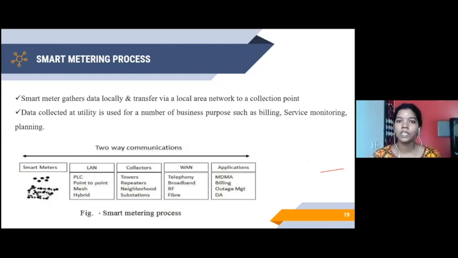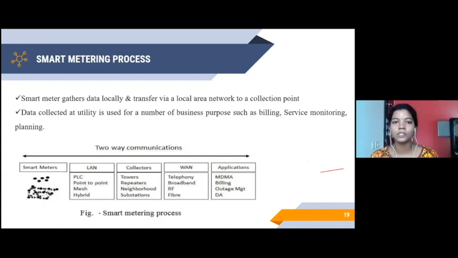Okay, here we are talking more about wired communication rather than wireless. When I say wireless, from the smart meter we can transmit directly to the cloud. If you are going for the wired network, it is better to go with these steps: LAN network, collectors, WAN network, and then into the application. So all the smart meters can go either with wired or with wireless, as the techniques I have mentioned to you. In the LAN, we can go for these techniques.